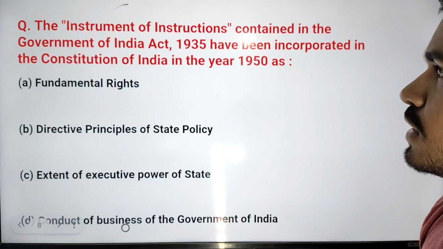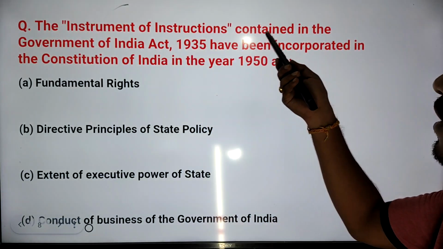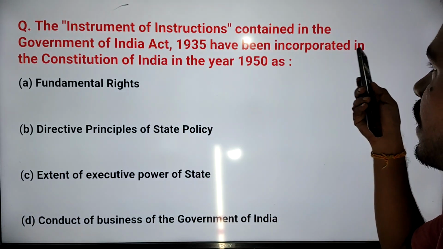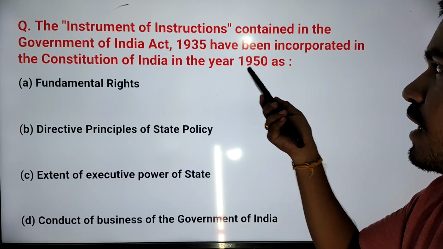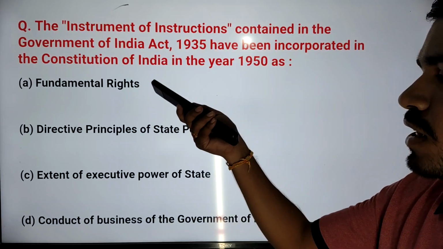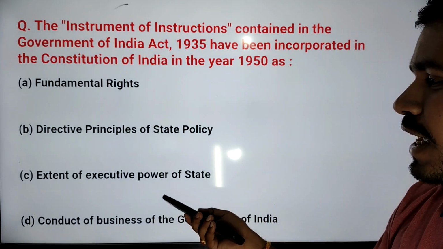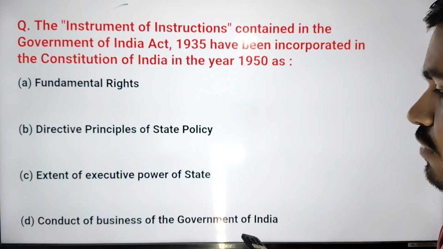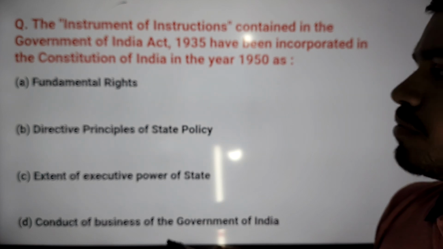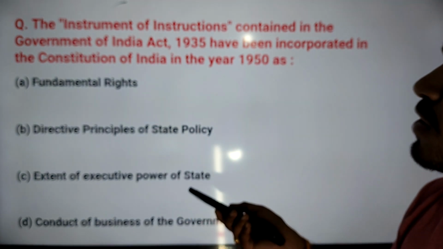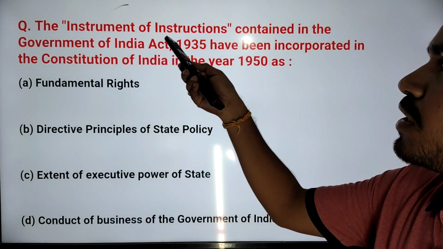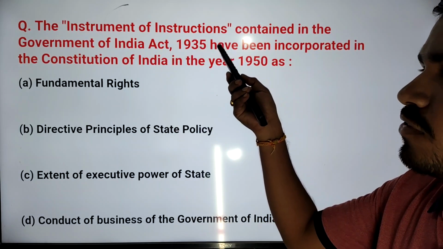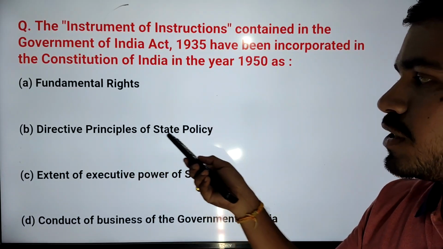If you see the next question, the instrument of instructions contained in the Government of India Act 1935 have been incorporated in the Constitution of India in the year 1950 as fundamental rights, directive principles of state policy, extent of executive power of state, conduct of business of the Government of India. So which of the following is the correct answer? So the instrument of instructions contained in the Government of India Act 1935 is same as directive principles of state